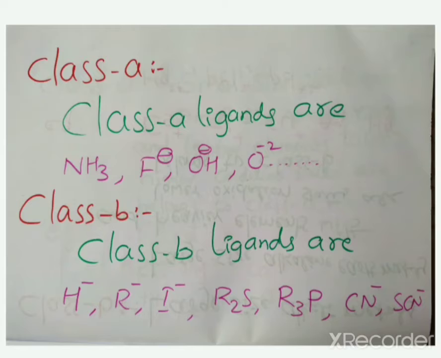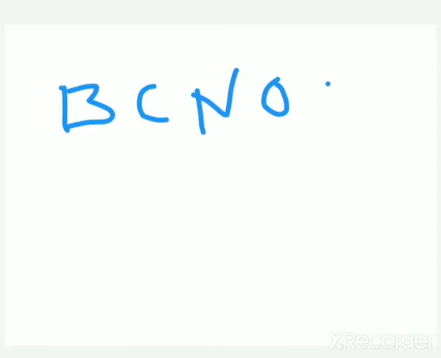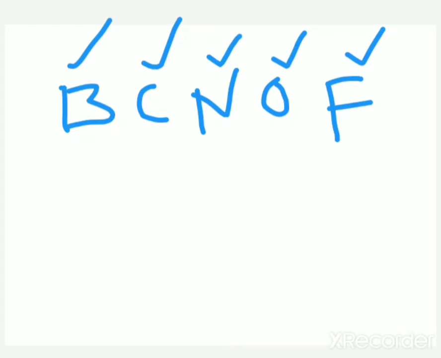Students, class A ligands are NH3, F minus, OH minus, O minus 2. Just for understanding: boron, carbon, nitrogen, oxygen, fluorine, BCNOF. Third A group element, fourth A group element, fifth A group element, sixth A group element, seventh A group element, in the second period.